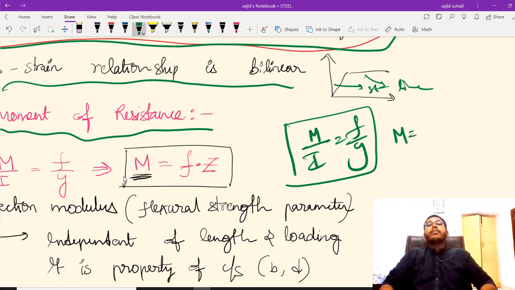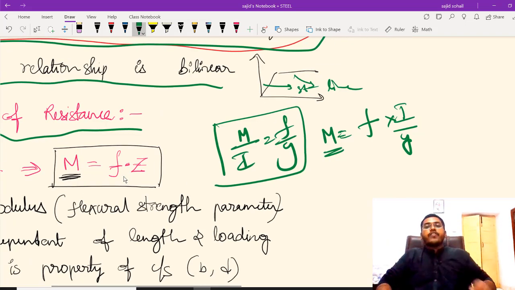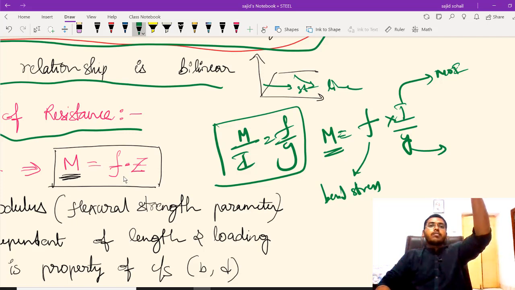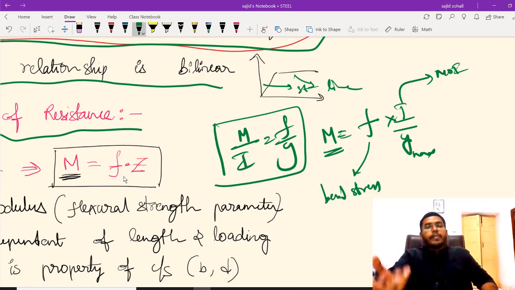So I can write my moment as my bending stress into I by Y, right? What is F value? If you don't, please write down. It is bending stress. What is I? Your moment of inertia. And Y value, it is the distance from your centroid to the maximum outer fiber, right? So it should be written as Y max. That should be a better term.